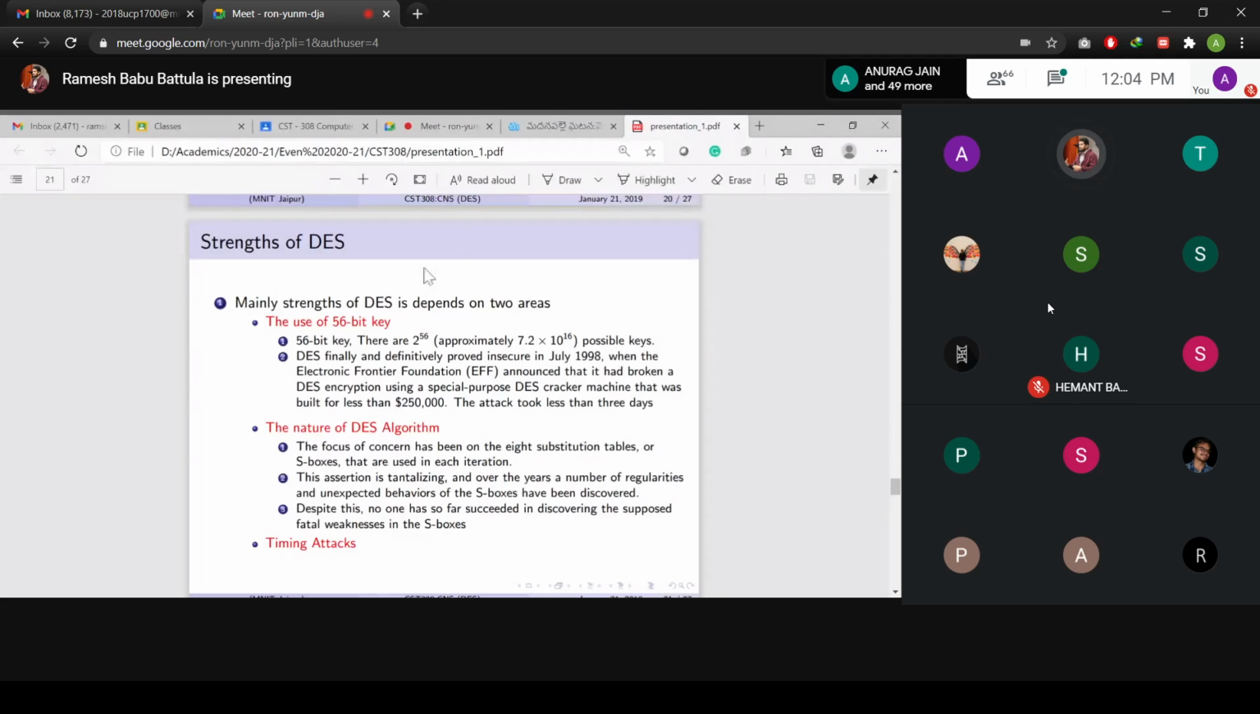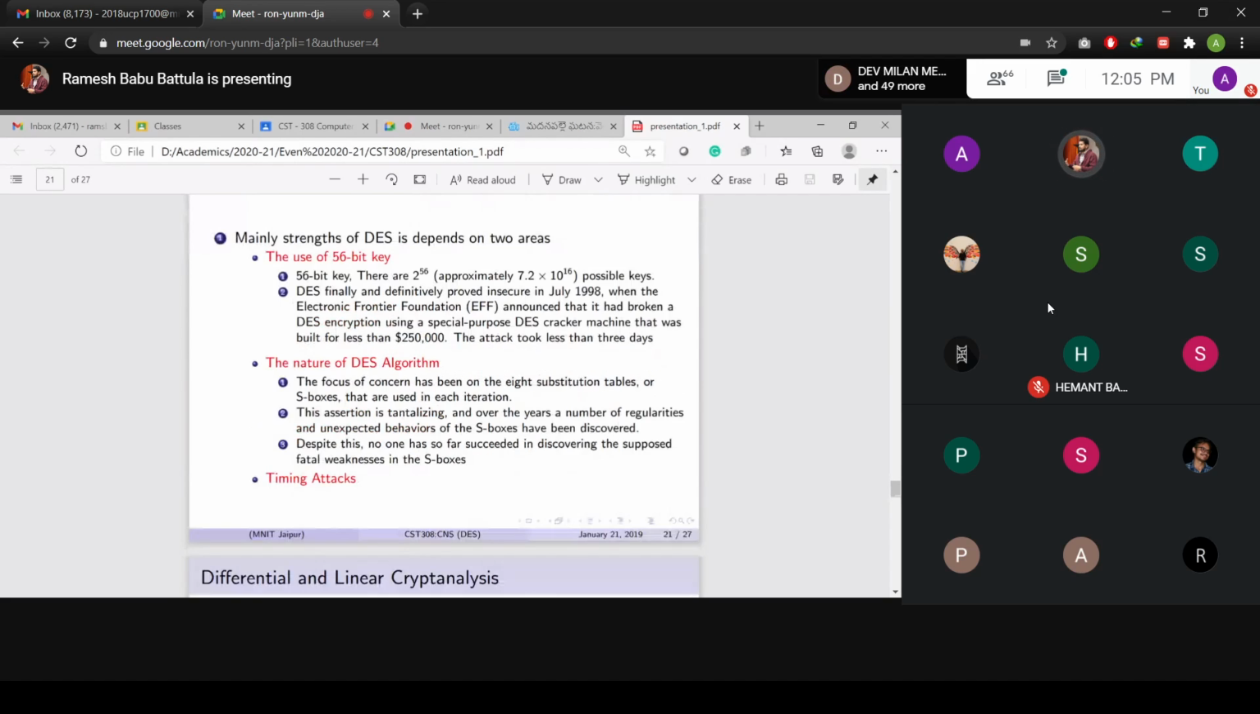And the strengths of DES are these three. One is the use of a 56-bit key in 1977. The second one is the nature of the DES algorithm. Why? Because we are using both the confusion and diffusion concepts, and the way they constructed the S boxes. Whatever S boxes we discussed in the last class consist of fixed values only. Fixed values means the values are not going to change for either encryption or decryption. The same values we use for both encryption and decryption.